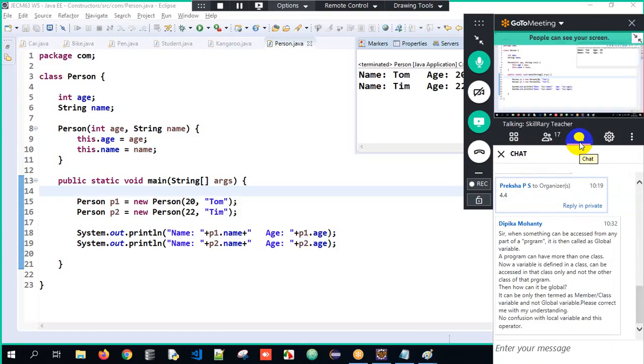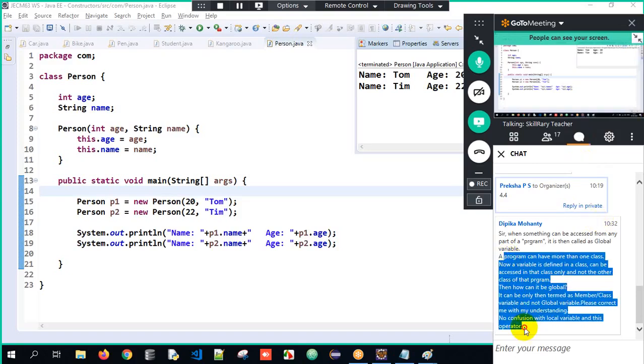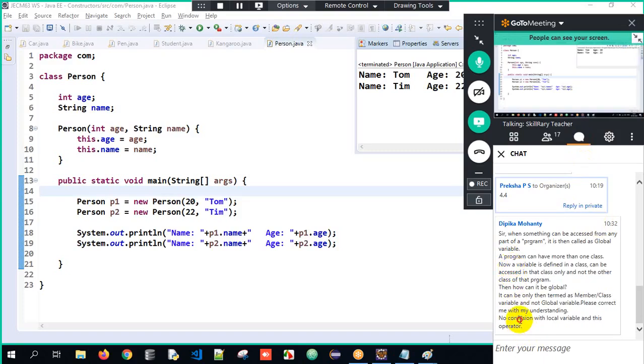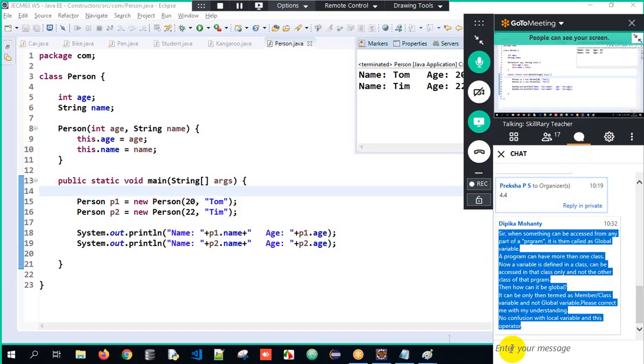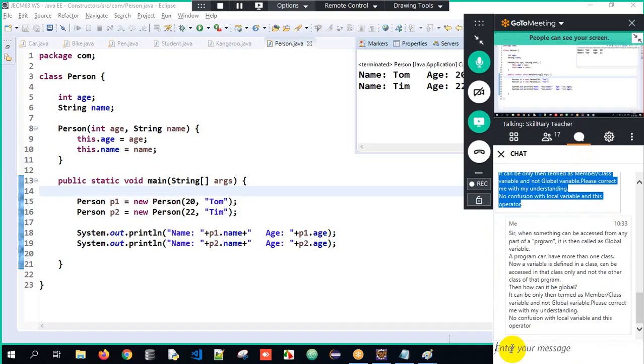The first question is: when something can be accessed from any part of the program, it is called a global variable. Correct. I'll just copy paste it in your chat box as well, so you can read the question, and it becomes easy for me to explain to everyone. When something can be accessed from any part of the program, it is called a global variable. Yes, because if you declare any variable within the class here, you can access it everywhere. So we call it a global variable.